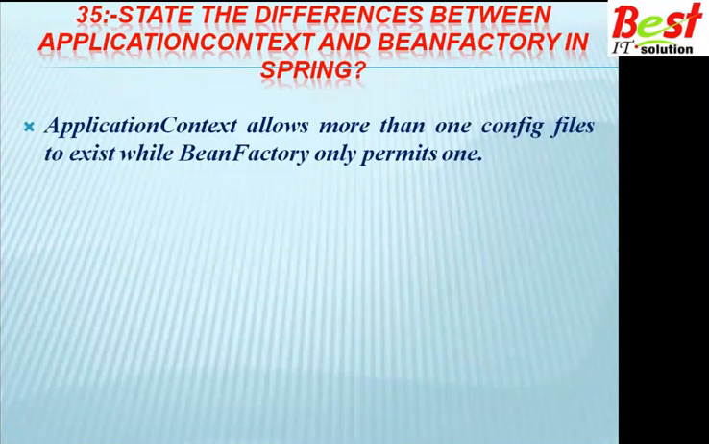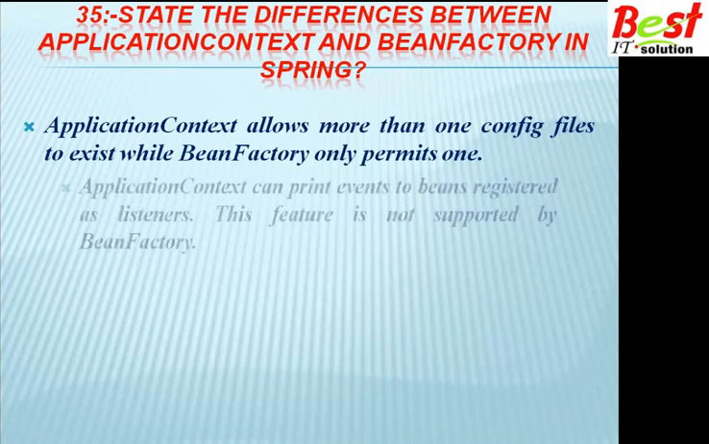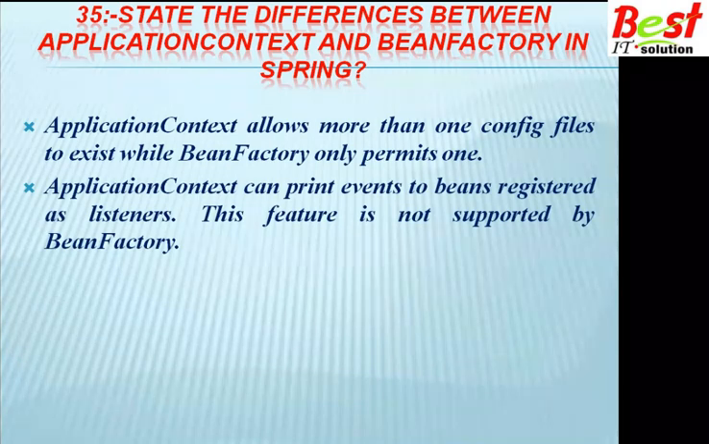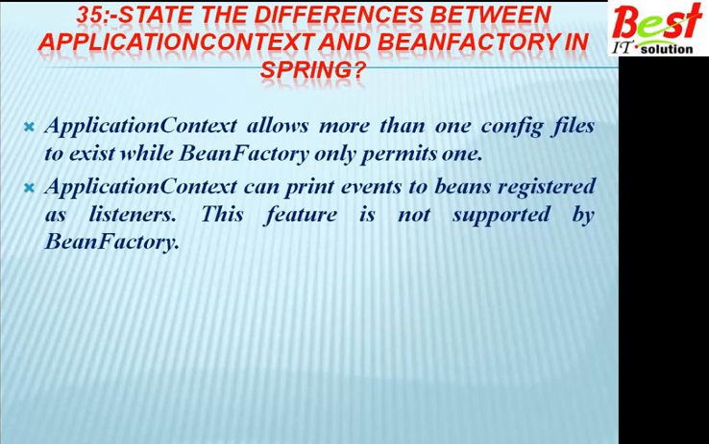Application context allows more than one configuration file, while bean factory permits only one configuration file. Application context can publish events to beans registered as listeners, but this feature is not supported by the bean factory.